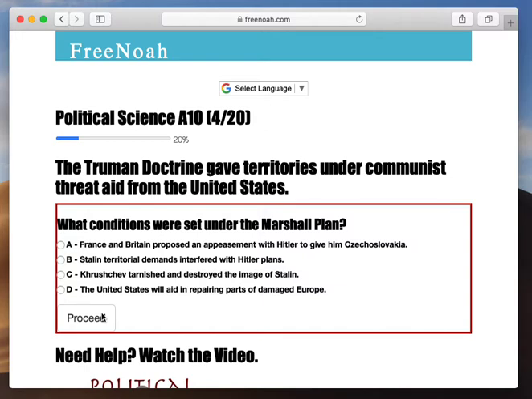Everyone has their own opinions. Some say they love a communist economy, society. Others love a capitalist society. Okay, so it's all just your opinion at this point. So the Truman Doctrine, the doctrine gave territories under communist threat aid from the United States.